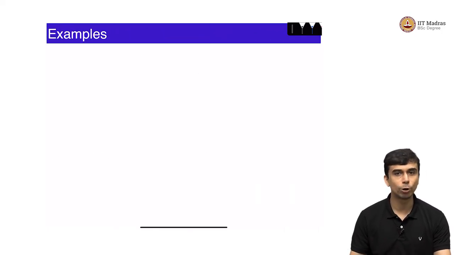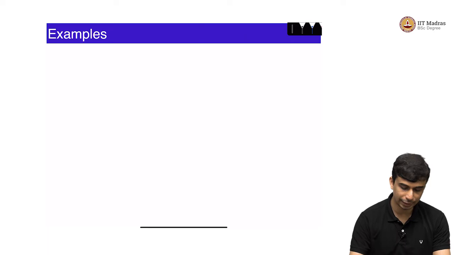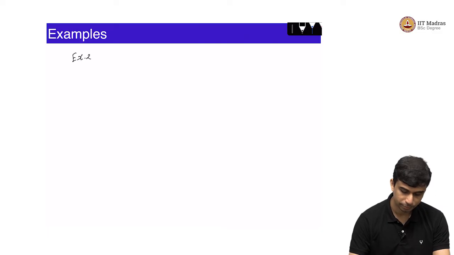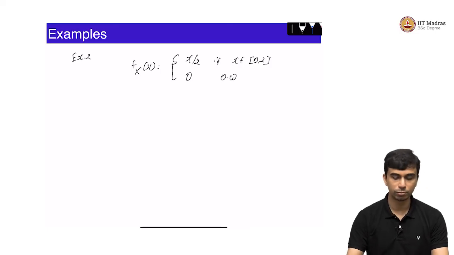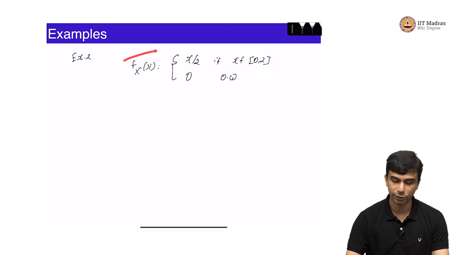Let us do maybe a slightly more complicated example. Let us take x to be the right angle triangle example that we had. Fx of x is equal to, say, x by 2 if x belongs to 0 to 2, 0 otherwise. Right. So, this also we checked, it is a valid density function. What is the expected value of this random variable?